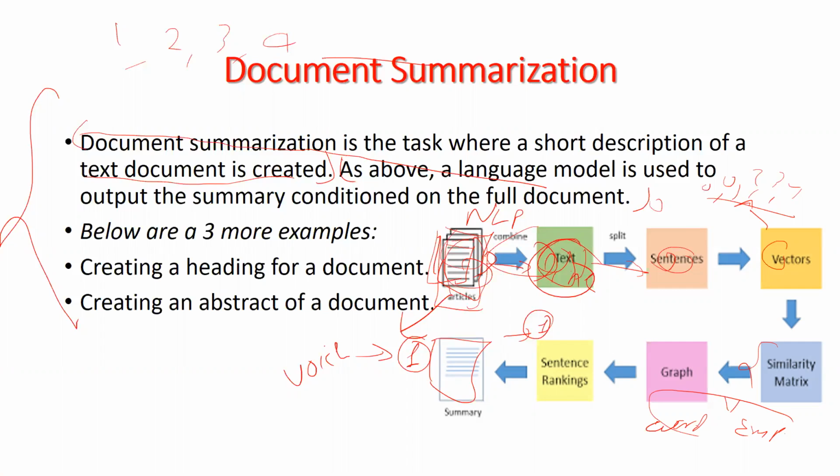After finding the similarity matrix, we have to convert it into the form of a graph. If we have a data set with nodes 0, 1, 2, 3, and 4, this is our similarity matrix data set. After the similarity matrix data set, we have to convert it into the form of a graph.